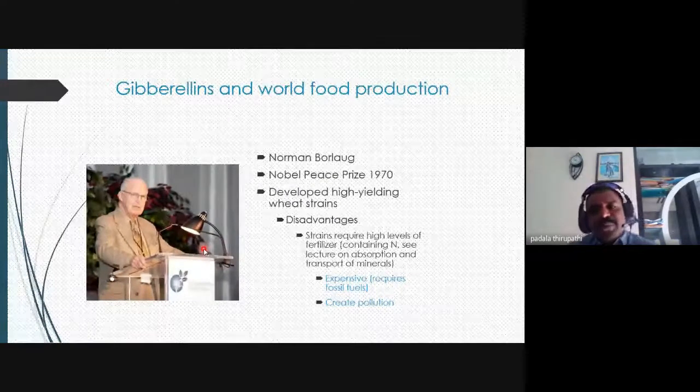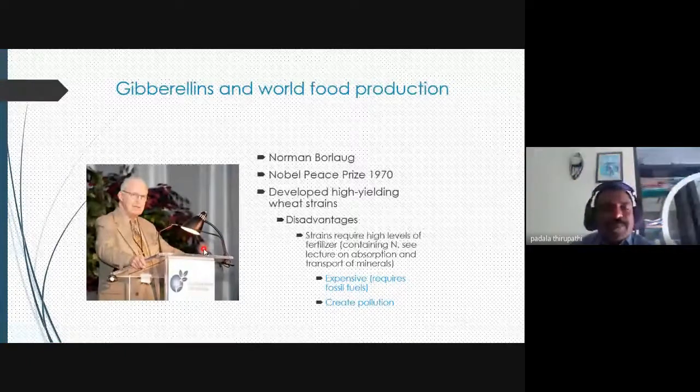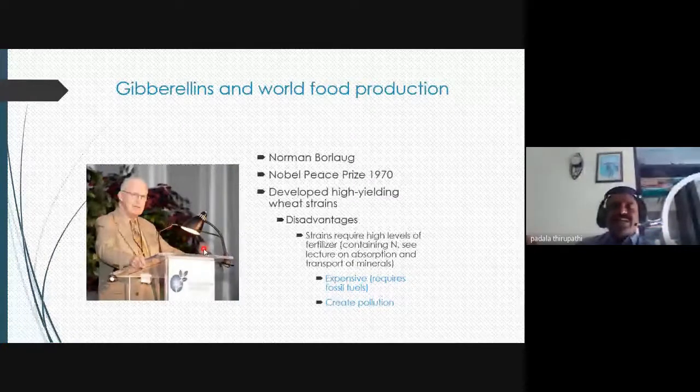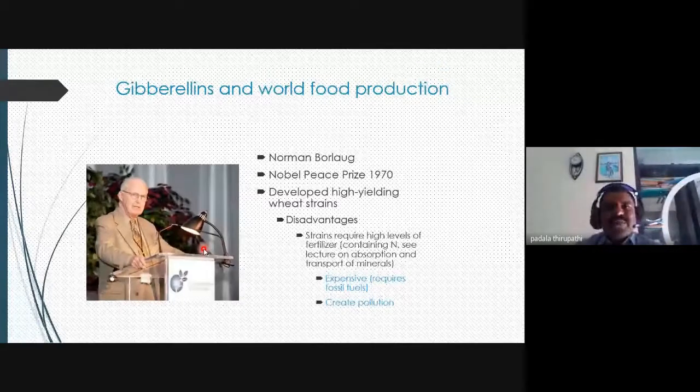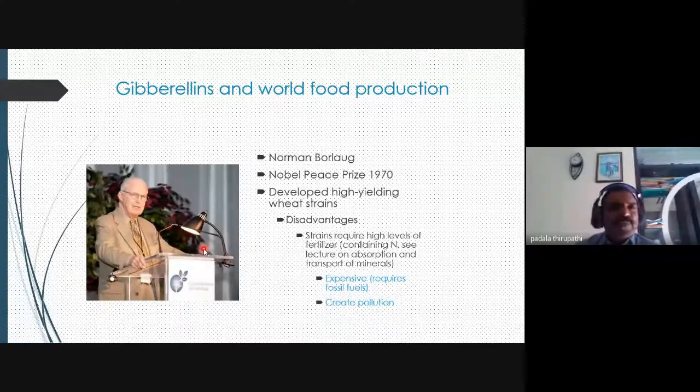He developed high yield varieties like wheat; the dwarf wheat varieties were produced in the Green Revolution. Norman Borlaug was related to Mexico in America. These strains required high levels of fertilizers containing nitrogen, and this is a disadvantage of using them.